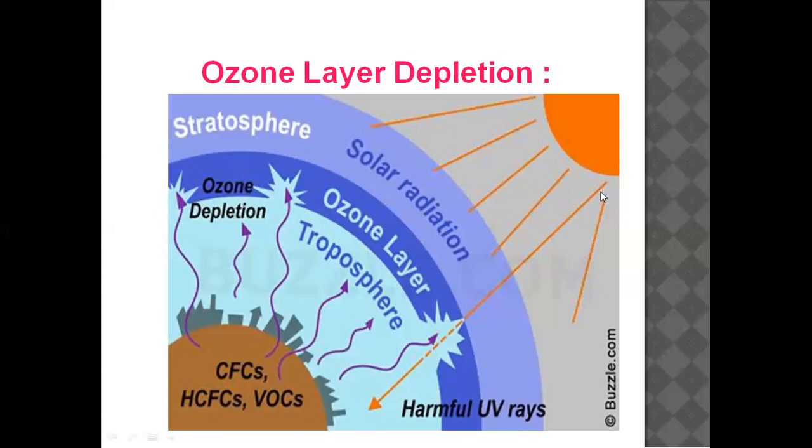As a result, harmful ultraviolet rays easily penetrate the stratosphere and reach the surface of the earth. We know that if the ultraviolet radiation reaches the earth's surface, it can cause many effects like skin cancer, eye cataract, many other types of cancer, and it can also affect the process of photosynthesis in plants.